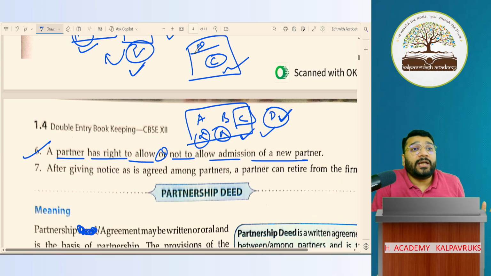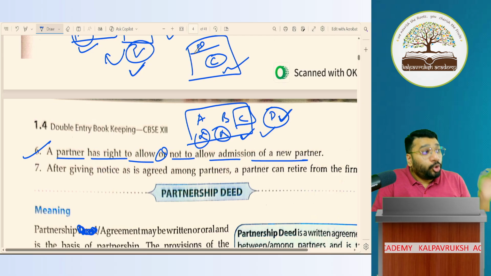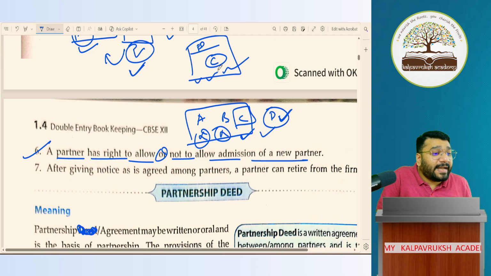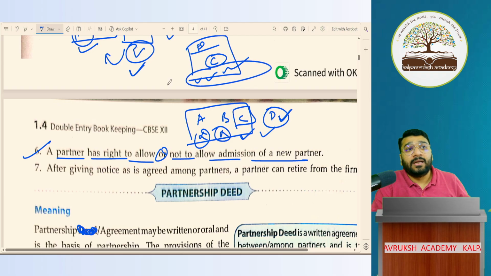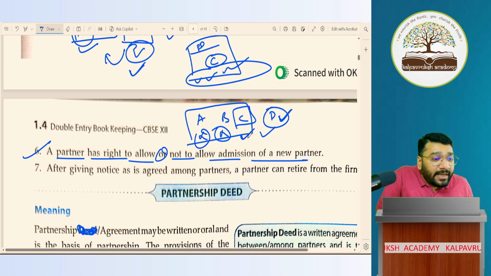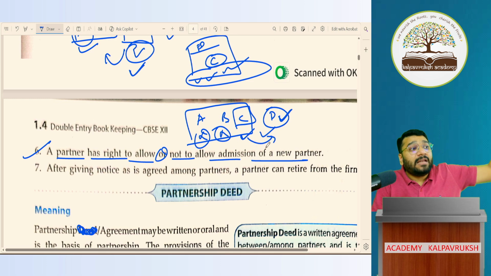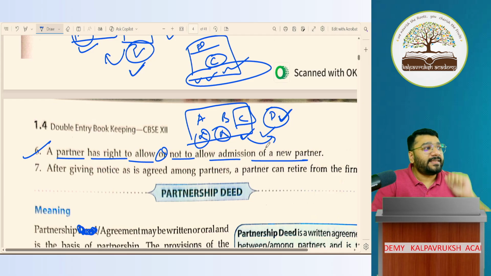C is the sole authority to decide the admission of a partner, to which A and B also have agreed and signed. So in that partnership deed, in that particular clause, all the 3 have signed it. Now, C is admitting D as a new partner, to which A and B are objecting. Who will win the case here?